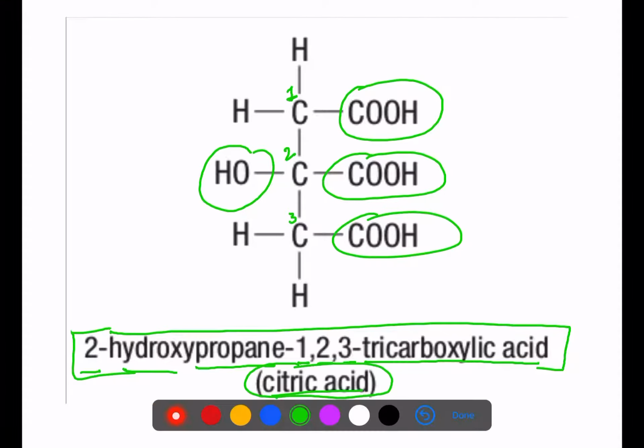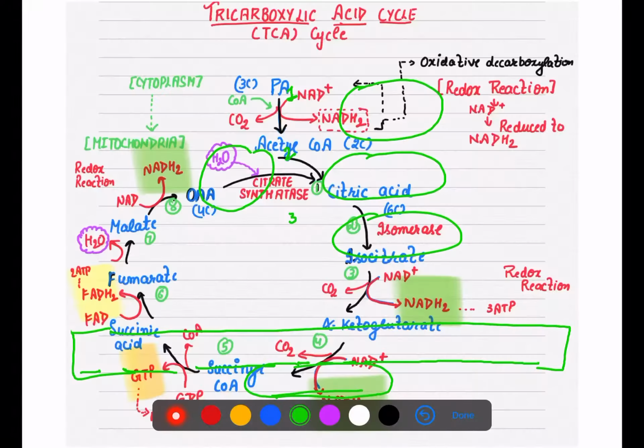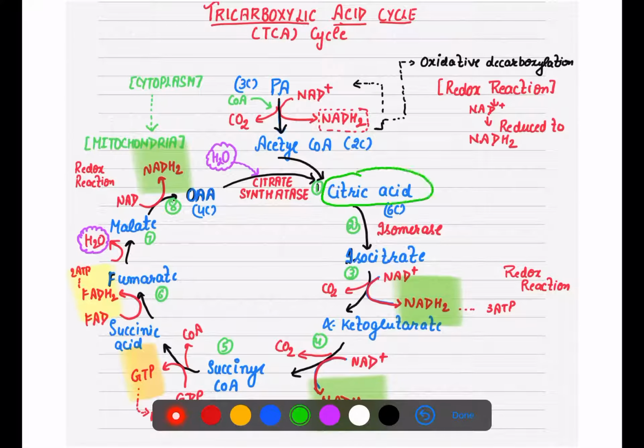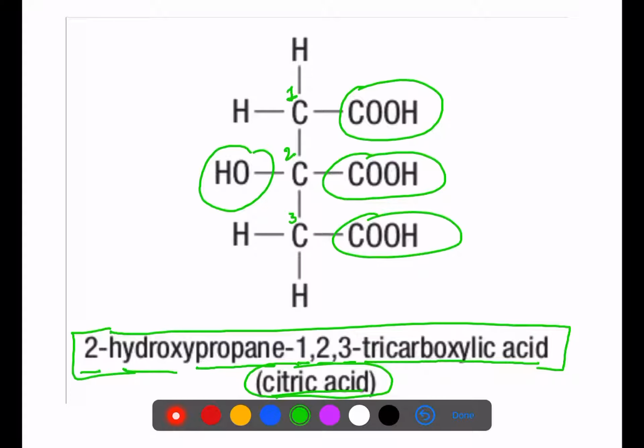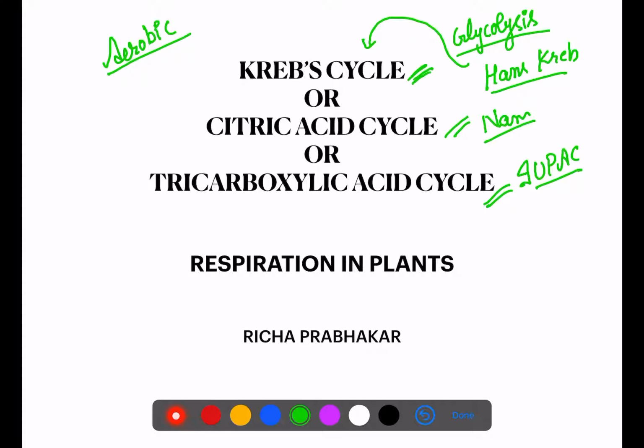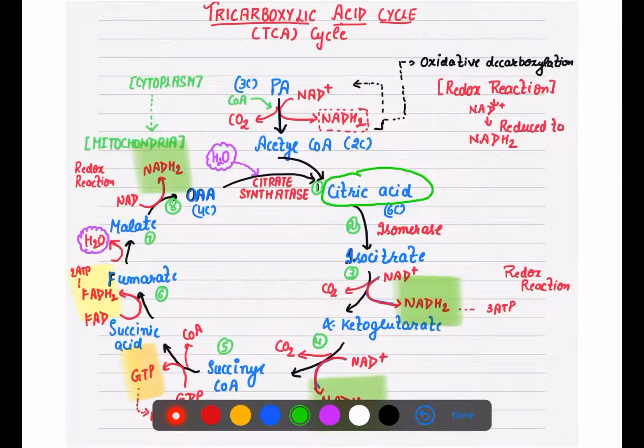your citric acid. Why are we so much concerned about citric acid? Because our first product which is formed in this cycle is citric acid, so that is why we are concerned about its structure. And the second name which we have given to this cycle is tricarboxylic acid because of its functional group. I hope now you are clear with the three names of today's topic. Krebs cycle, also known as citric acid cycle or tricarboxylic acid cycle.